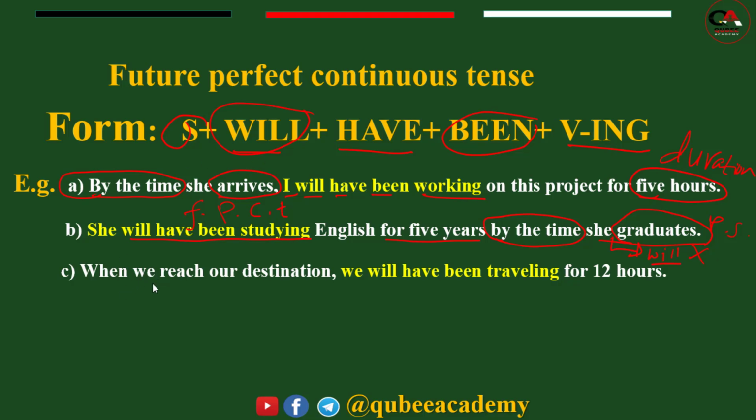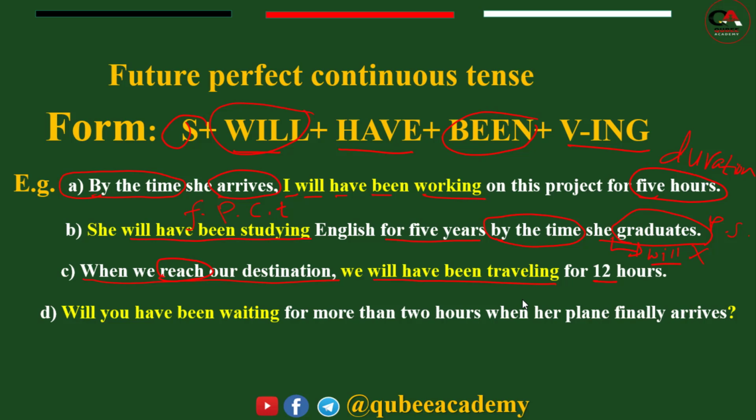Look at the example also. When we reach our destination, simple present. When we reach our destination, we will have been traveling for 12 hours. So, for 12 hours, duration, or how long? When we reach our destination, we use simple present. Then we will have been traveling is future perfect continuous tense.